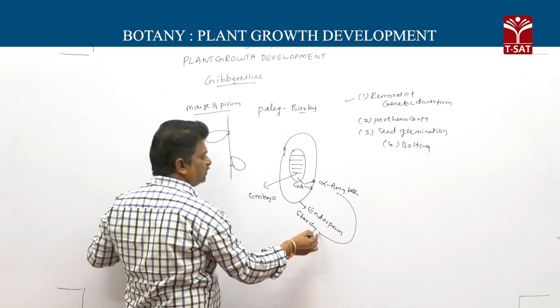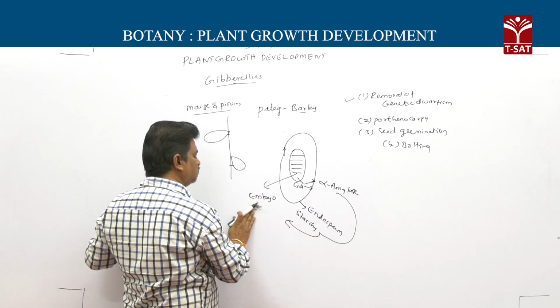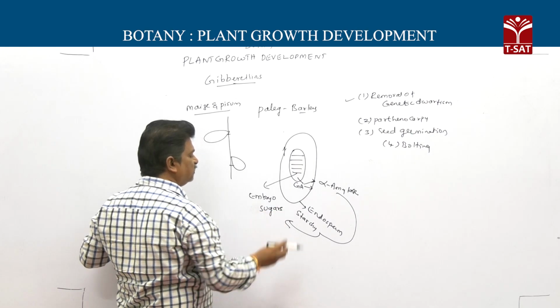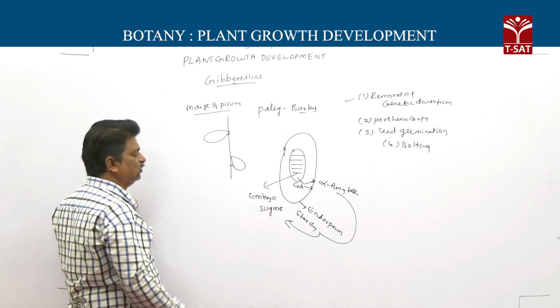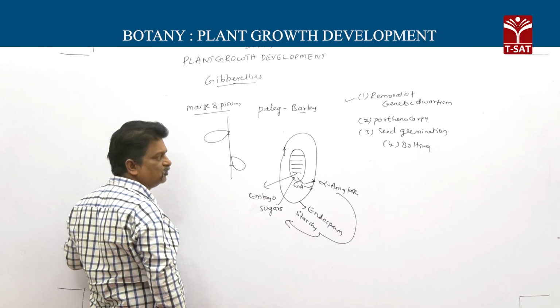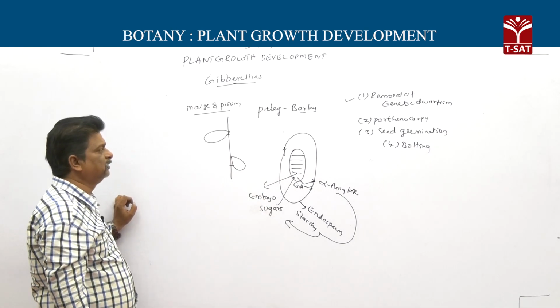This alpha amylase hydrolyzes the starch into sugars, then the embryo absorbs those sugars. Finally, seed germination takes place.